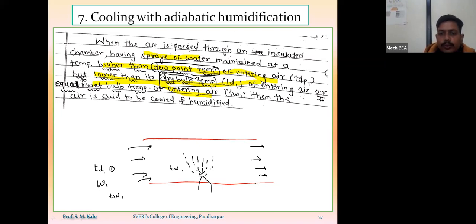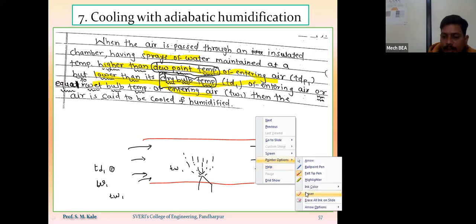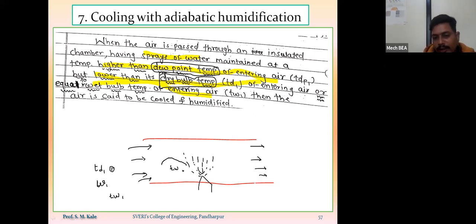We have to always keep in mind that the cooling with adiabatic humidification process will only occur if we maintain the spray of water at a temperature equal to the wet bulb temperature of the entering air.